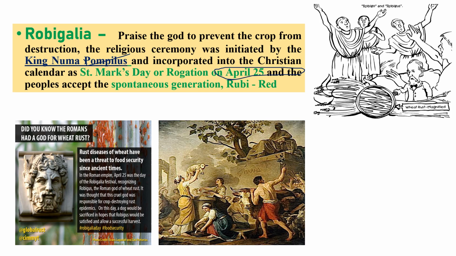In the picture we can see the kinds of animals people were offering to Robigus to calm him down, so that he would not infect their crops. Such a belief existed at that time. It was initiated by King Numa Pompilius around 700 BC, I think.